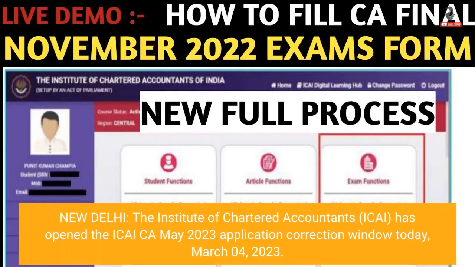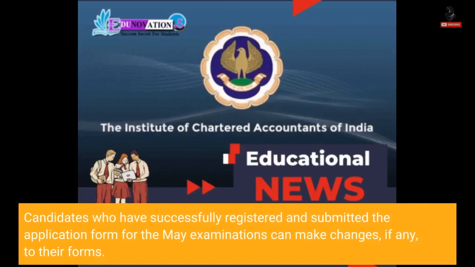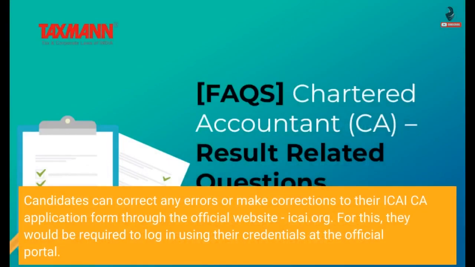New Delhi: The Institute of Chartered Accountants, ICAI, has opened the ICAI CA May 2023 application correction window today, March 4, 2023. Candidates who have successfully registered and submitted the application form for the May examinations can make changes, if any, to their forms. Candidates can correct any errors or make corrections to their ICAI CA application form through the official website, ICAI.org. For this, they would be required to log in using their credentials at the official portal.